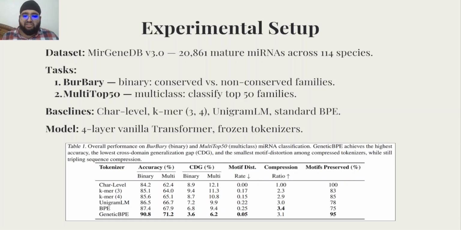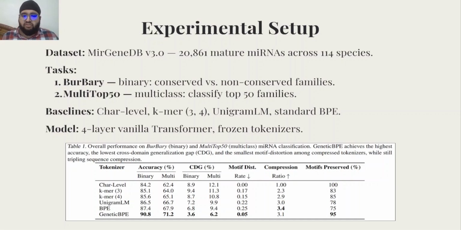For the experimental setup to evaluate GeneticBPE, we designed experiments that test the approach under real biological constraints. We use MirGeneDB version 3, which includes over 20,000 mature miRNAs across 114 species. From it we created two sub datasets.